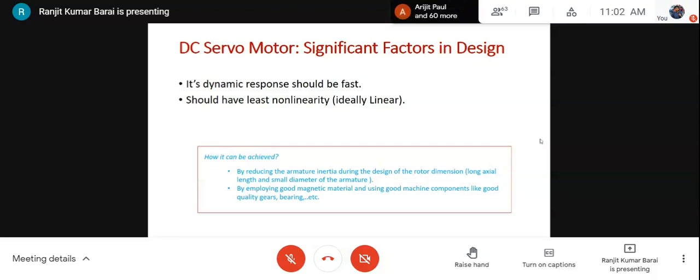If you keep the designed maximum flux density at a very high value, what will happen? Due to the variation in voltage, the magnetic circuit may go into saturation, and that we cannot allow.